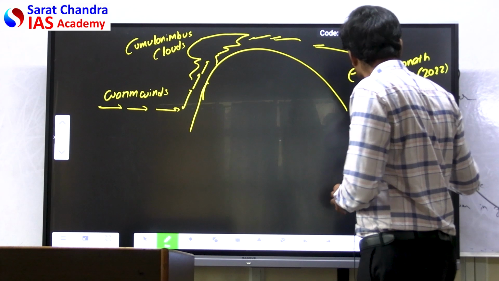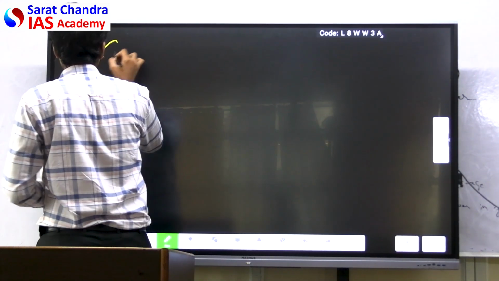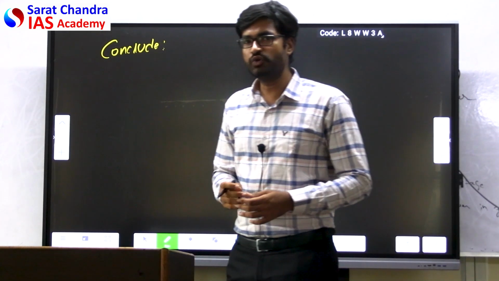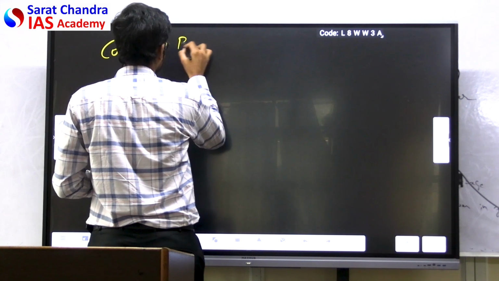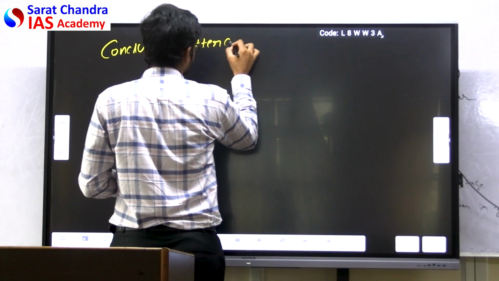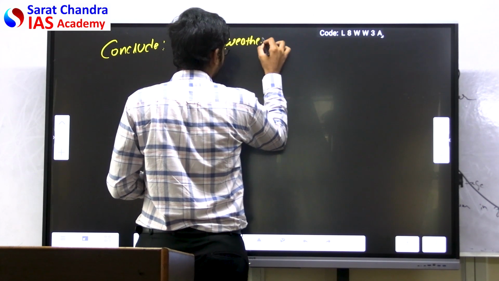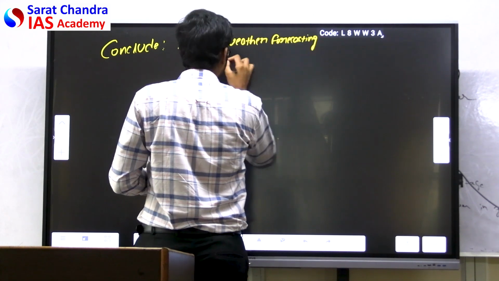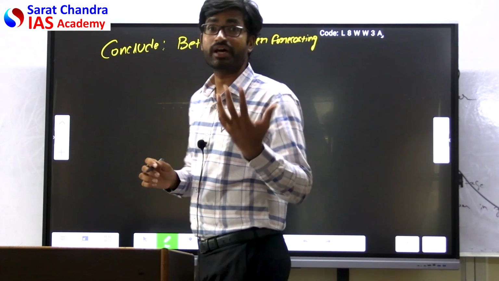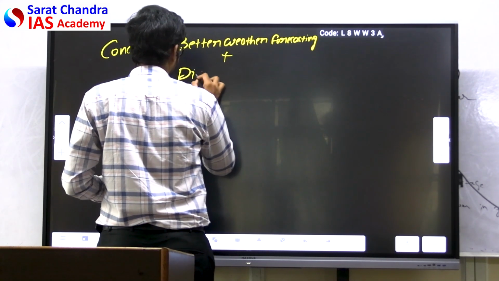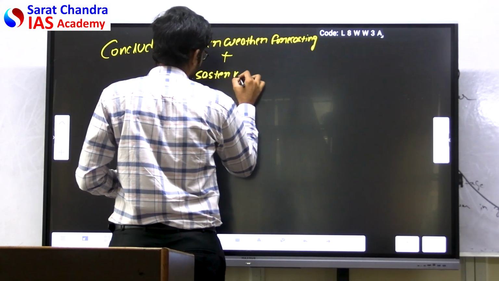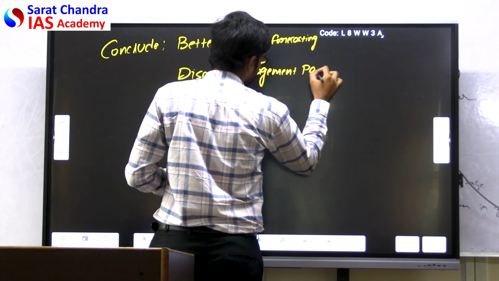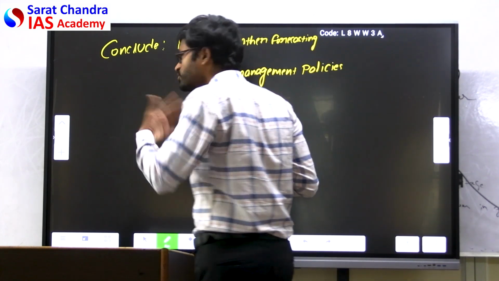Now, when you try to conclude this question, you need to write down that there should be better weather forecasting, along with better disaster management policies for cloudburst to reduce the impact of the cloudburst.